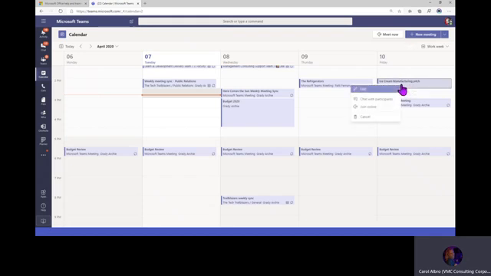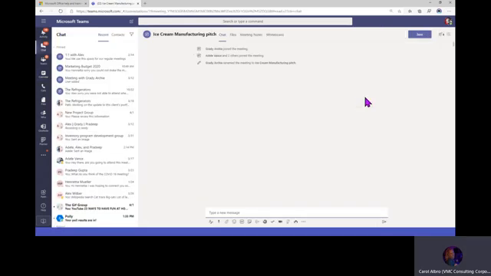So from here, I can right click on this and just go to chat with participants. So this is where everything stays contained. They've received a calendar invite. Hi team, created this meeting to discuss the upcoming client review, right? So now everybody's gotten that chat, but it's all in one-stop shop.